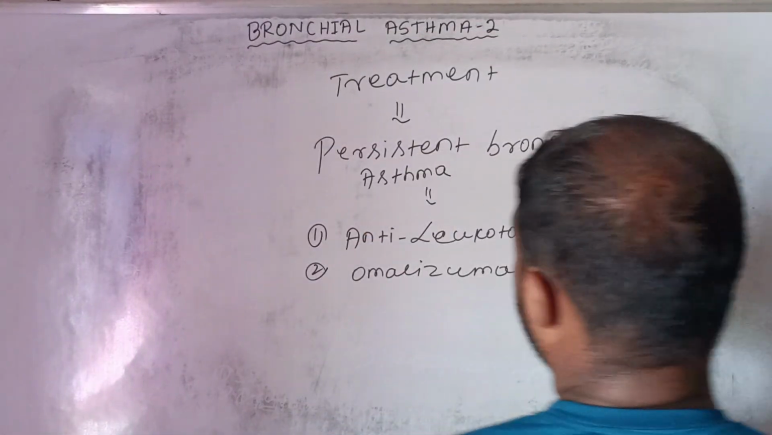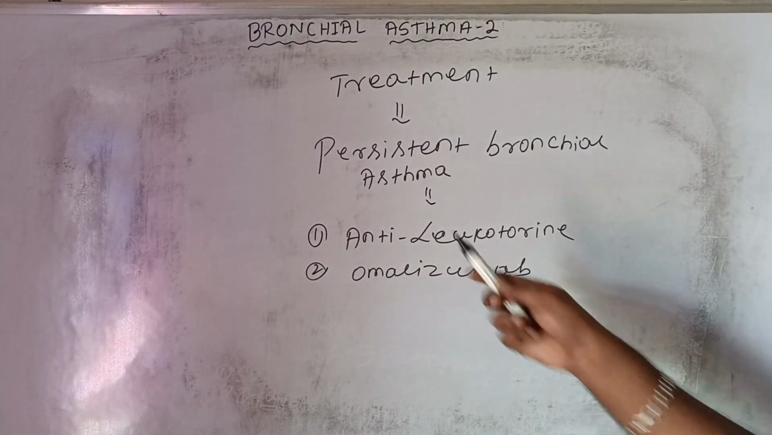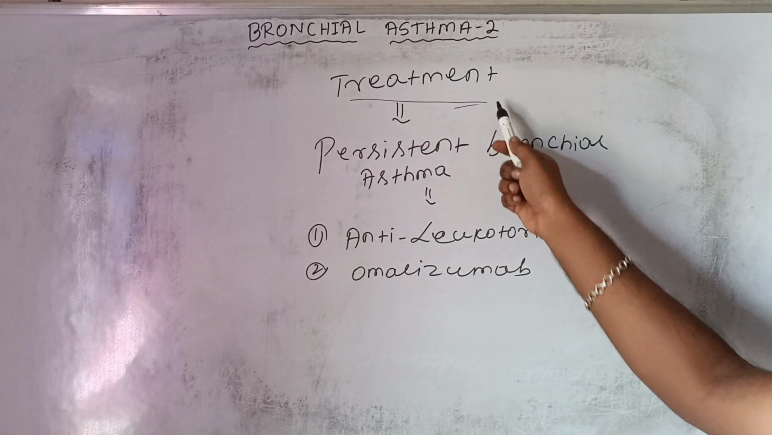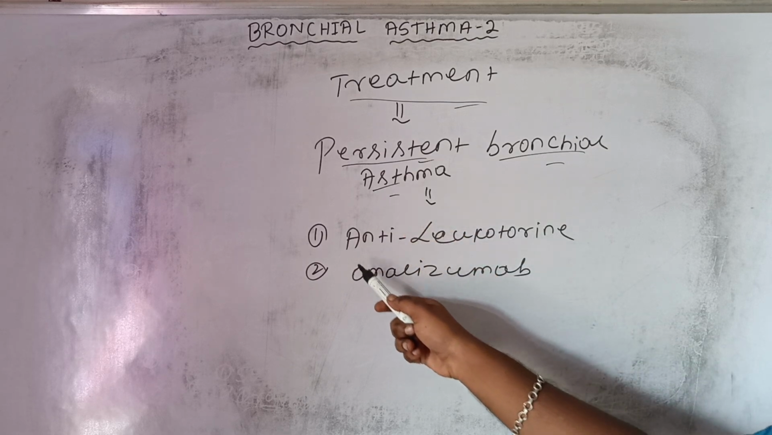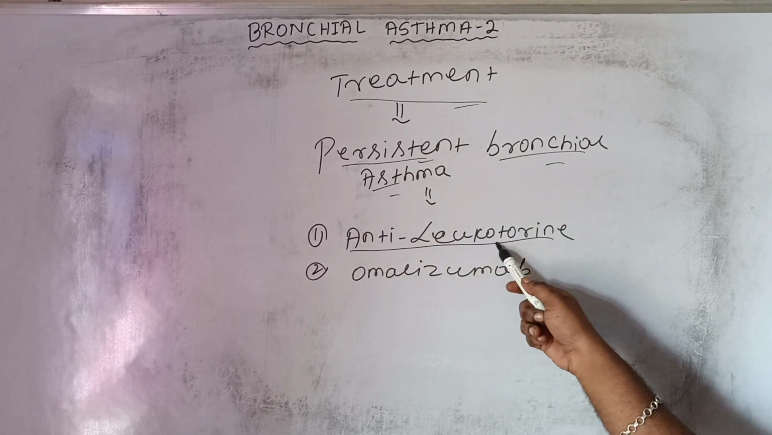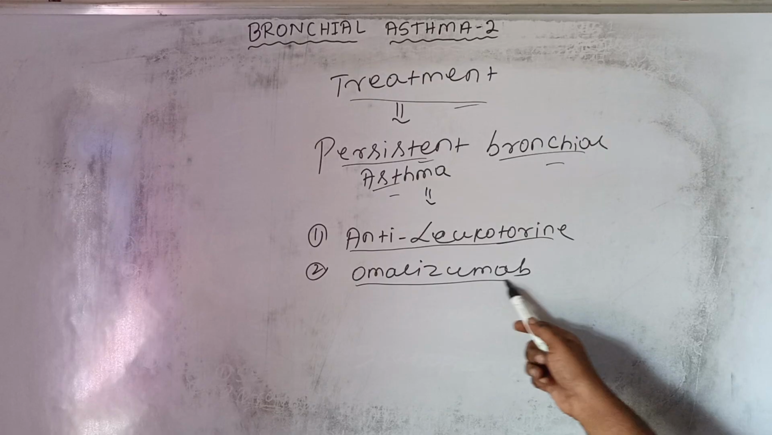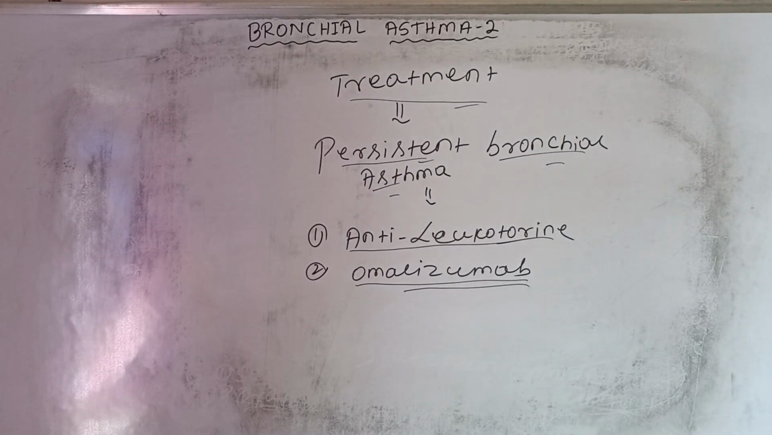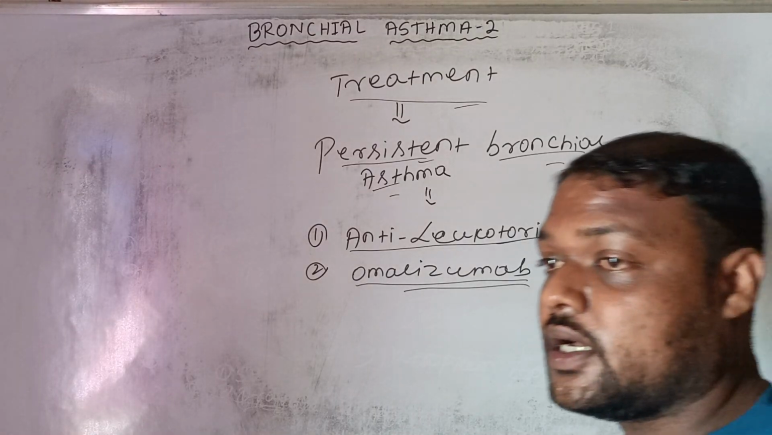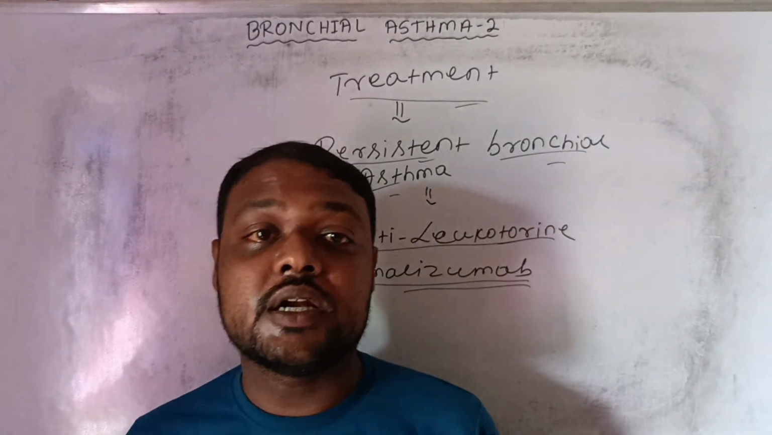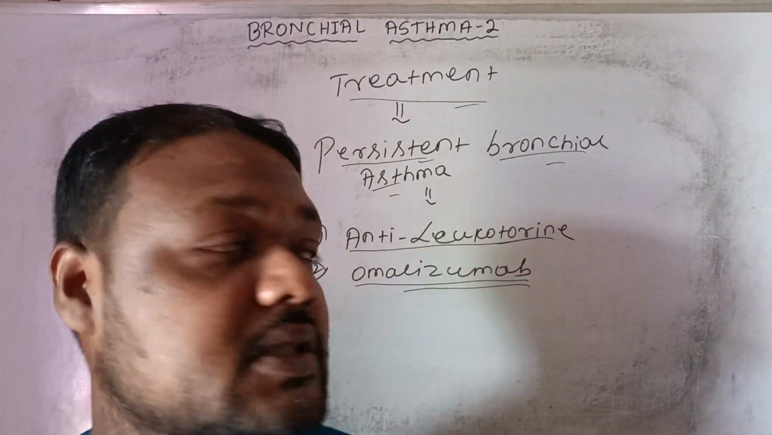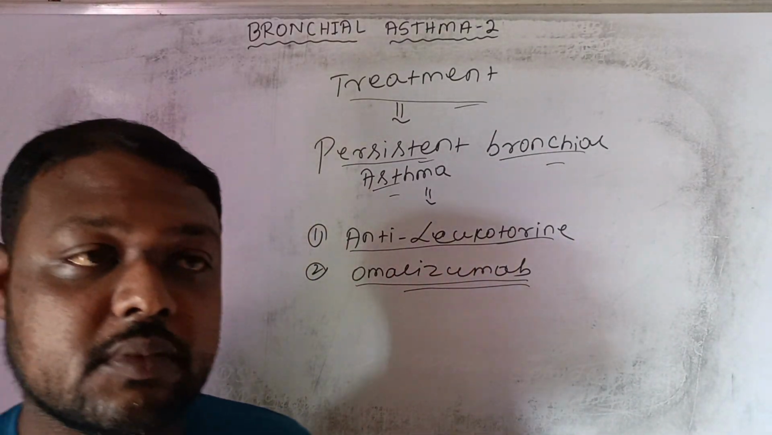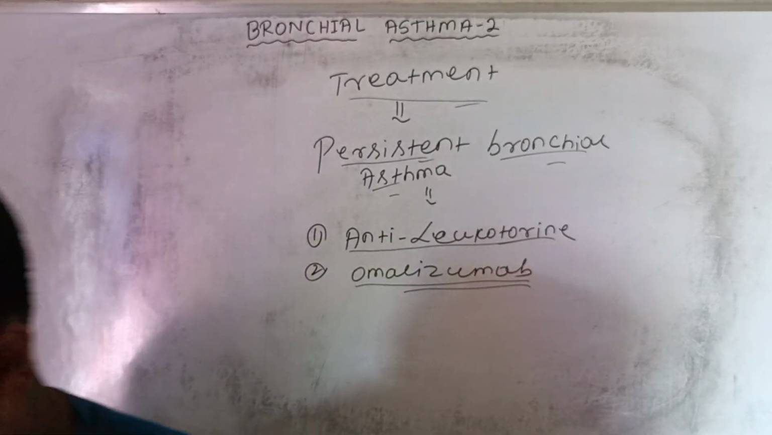So the treatment of persistent bronchial asthma is an anti-leukotriene agent, and we add omalizumab. That is the treatment of persistent bronchial asthma. Asthma that stays in the body for greater than or equal to 2 weeks is called persistent bronchial asthma. That is the treatment of choice.